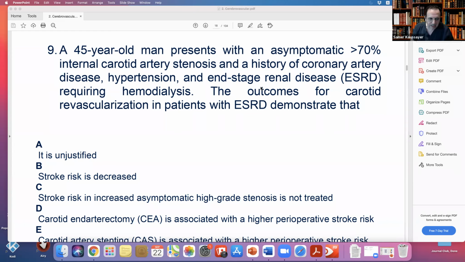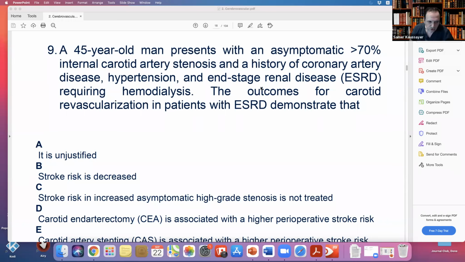But again, it's not strong data, so I will just individualize the patient. No guideline. But for the exam, the data showed that stroke increases if you have asymptomatic carotid stenosis with renal insufficiency or a renal patient on dialysis. So the answer is C.